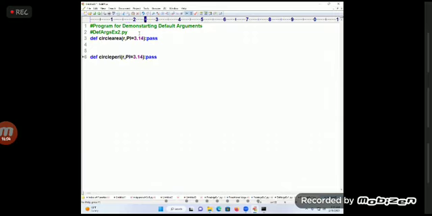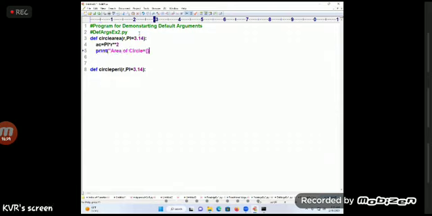So I am writing something like this. There I will write my logic, students. What is this, pi is equal to 3.14, called? Common value. Default argument we can call it. So AC is equal to pi into R star star 2. Print area of circle is equal to dot format of AC.